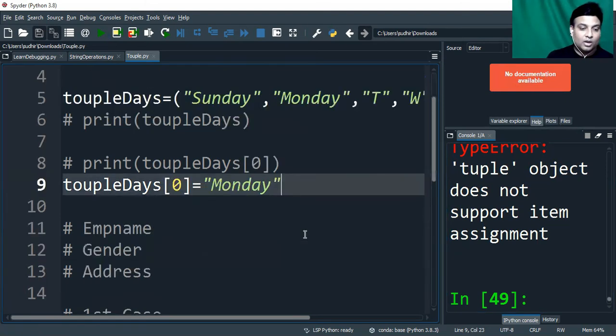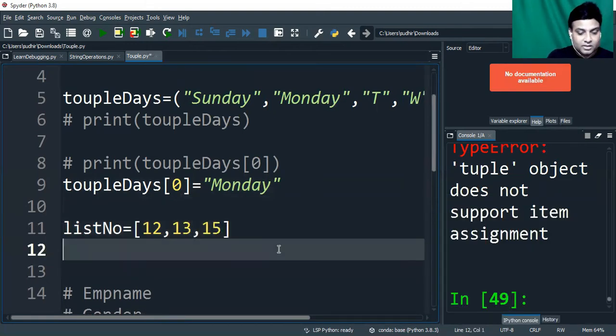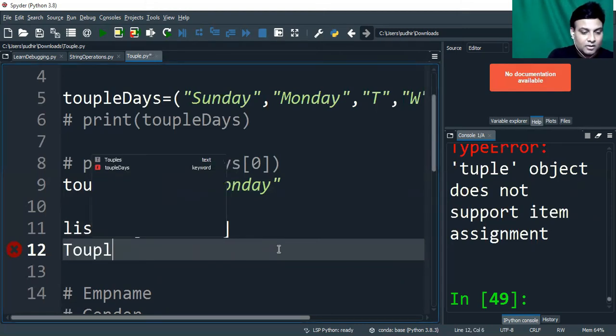Okay. What can tuples do? We can have lists inside the tuples. So for example, this is a list of days, right? I'm saying I have a list of some numbers. Just consider any numbers in square brackets. Okay, 12, 13, just for information, guys, 15. And in tuples, okay, this is a list. One more thing, this is a tuple of.